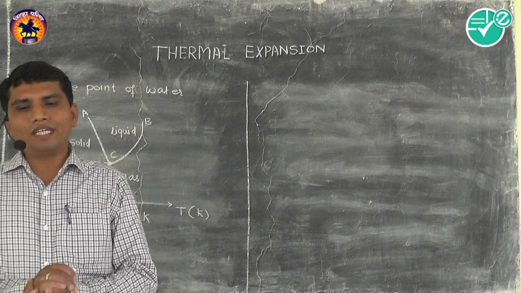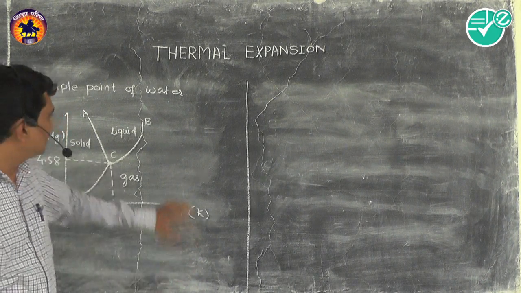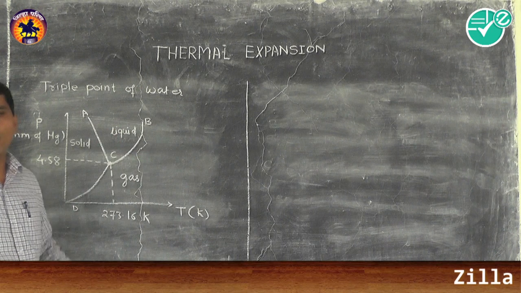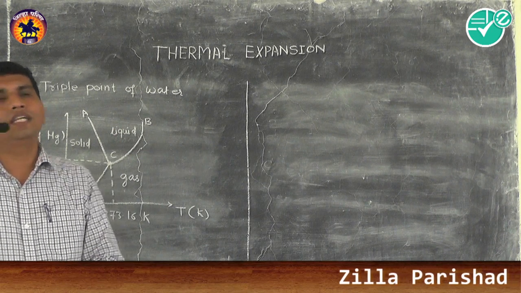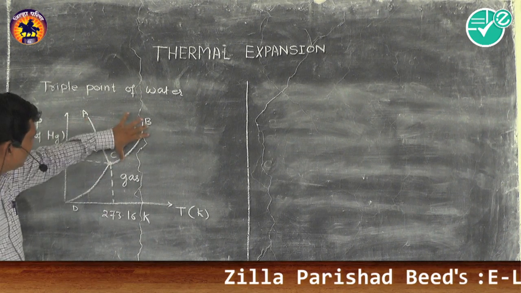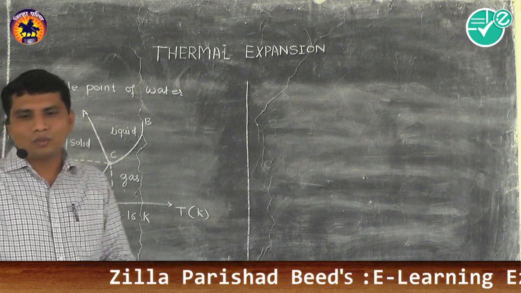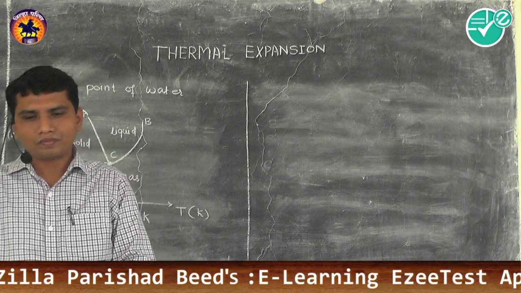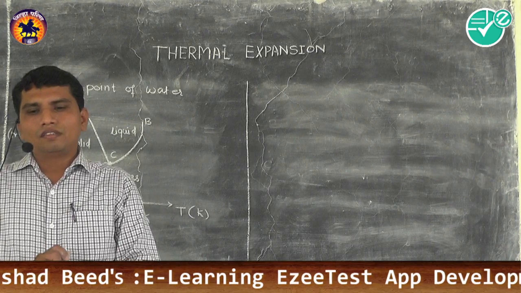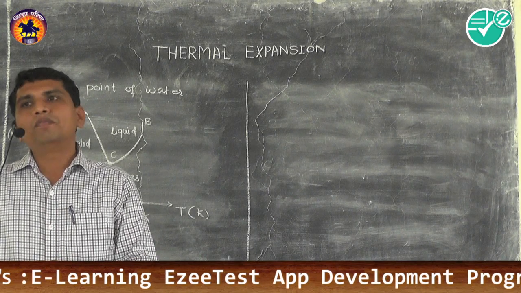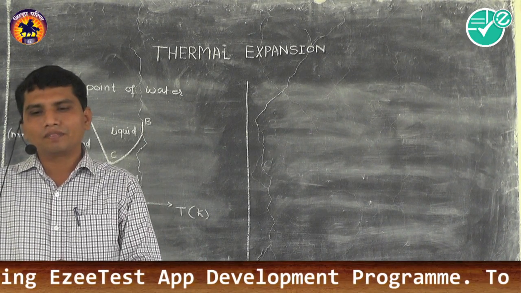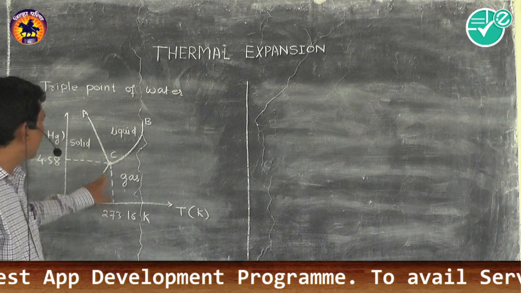So in this phase diagram, all three curves meet at a point C, and this is called the triple point of water.